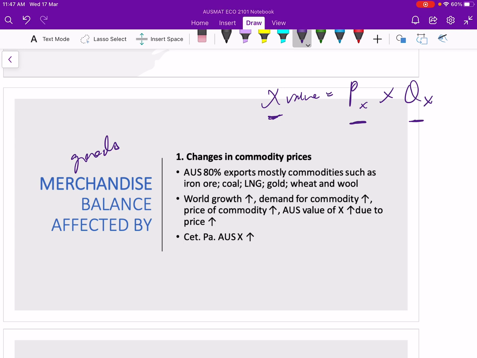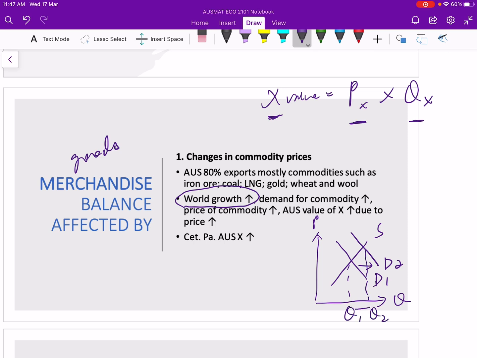In this case, we are looking at a supply and demand situation. Once world economic growth increases, everybody is producing more and more things, and that encourages a higher demand for commodities. So the demand curve D1 shifts to the right, quantity in the market increases, and the price also increases.